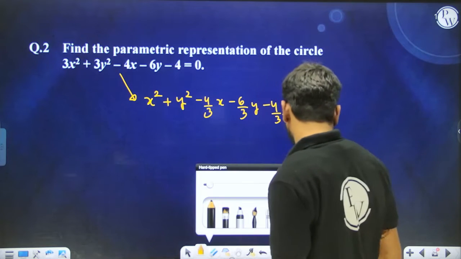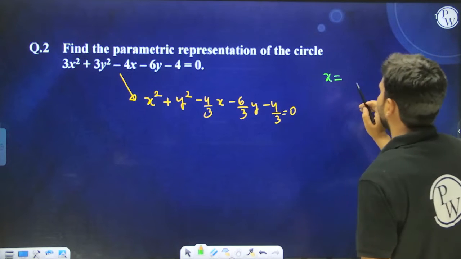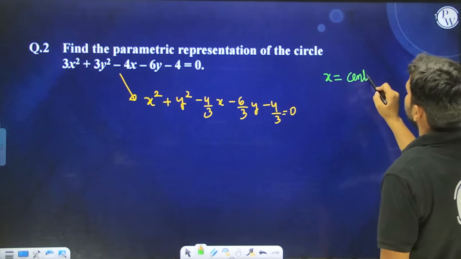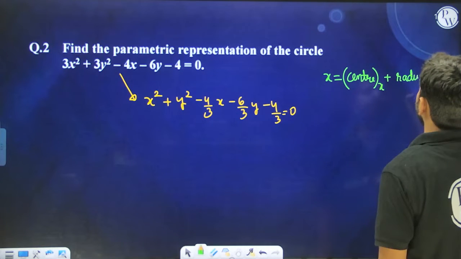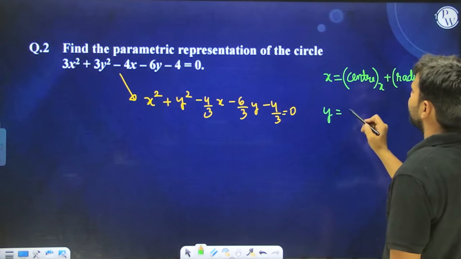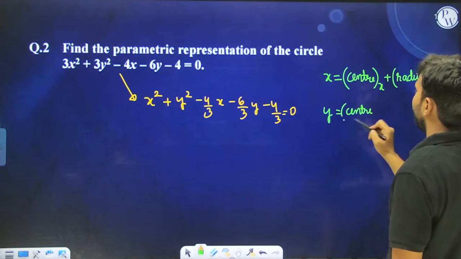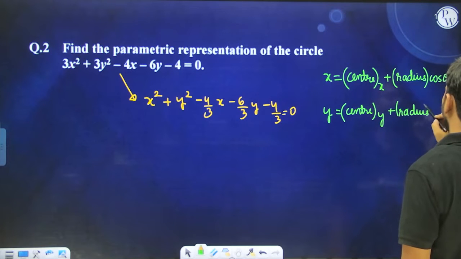Now if you remember, we have seen that the parametric coordinates will be written like this: the x coordinate is the center's x coordinate plus radius times cos theta, and the y coordinate is written as the center's y coordinate plus radius times sin theta. Yes or no, everyone?